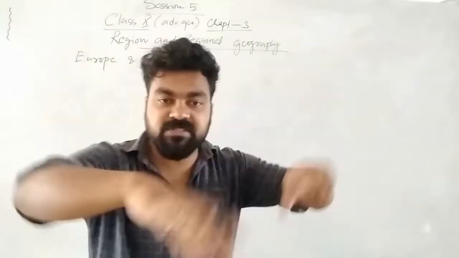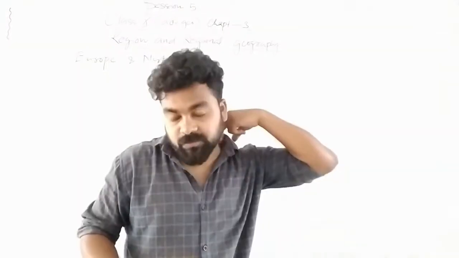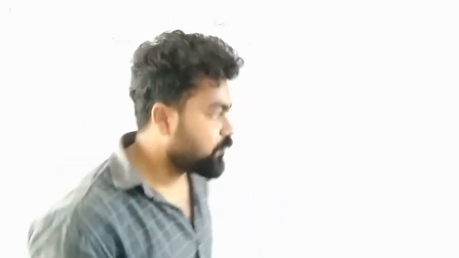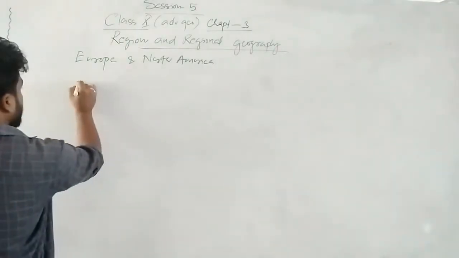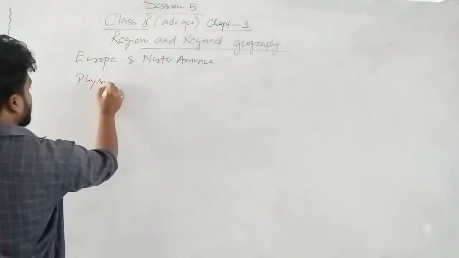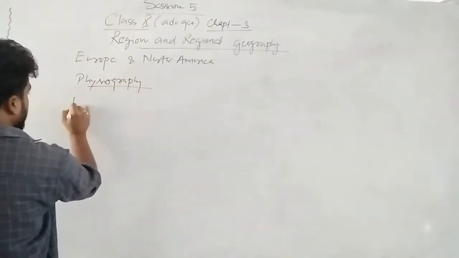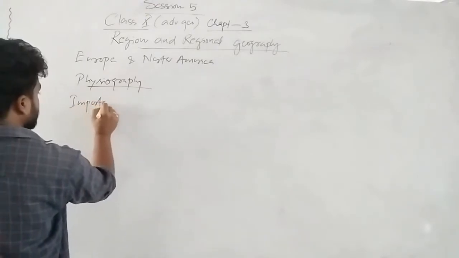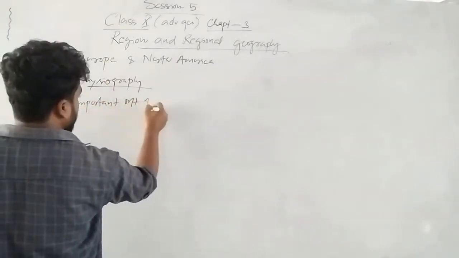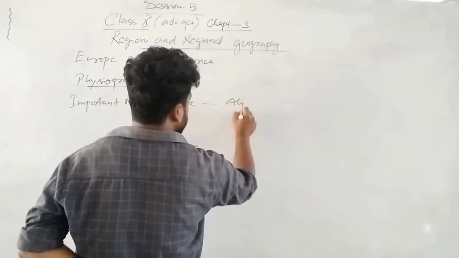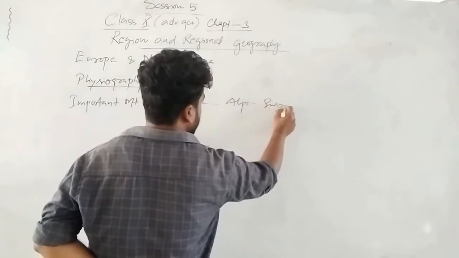So we know that Europe has ups and downs, a very complex geography. Because different types of mountains are there: Alps, Carpathians, Pyrenees, Caucasus. All the mountains have different highest and lowest peaks. So regarding physiography, we'll study the different mountains. Important mountains of Europe: Alps is in Switzerland.